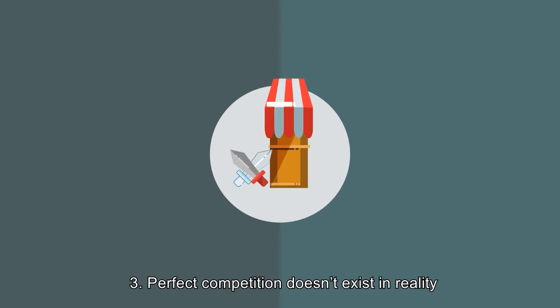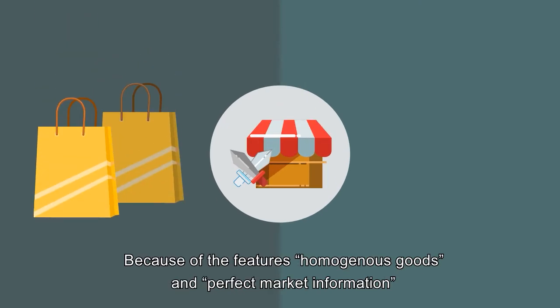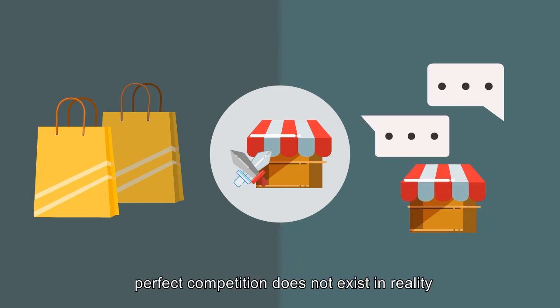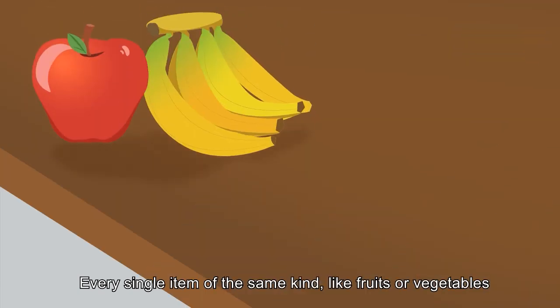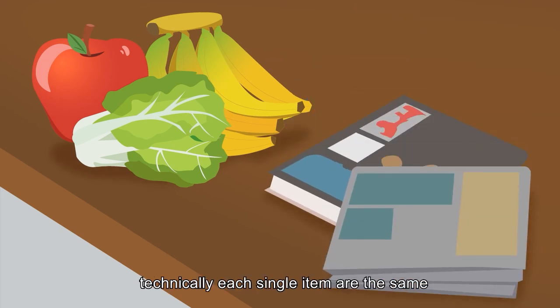3. Perfect competition doesn't exist in reality. Because of the features of homogeneous goods and perfect market information, perfect competition does not exist in reality. Every single item of the same kind, like fruits or vegetables, is actually somewhat different from each other. And for products like newspapers and magazines, technically each single item is the same.